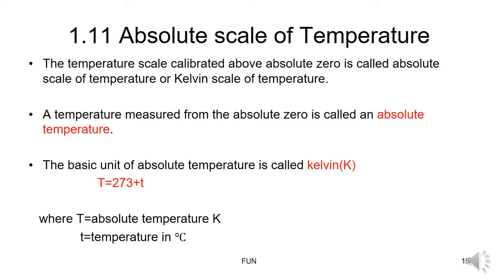So the units of Celsius and Kelvin temperature intervals are identical. Capital T is denoted for the absolute scale of temperature, and small t is denoted for the temperature.